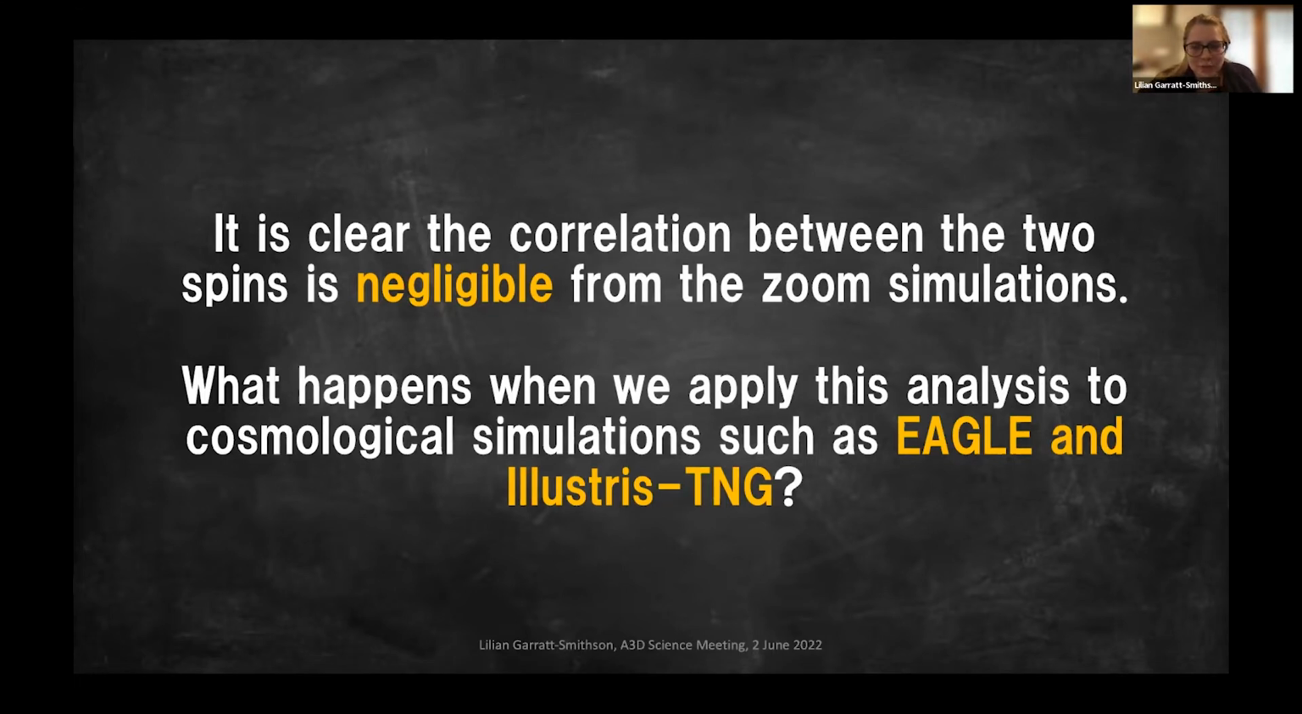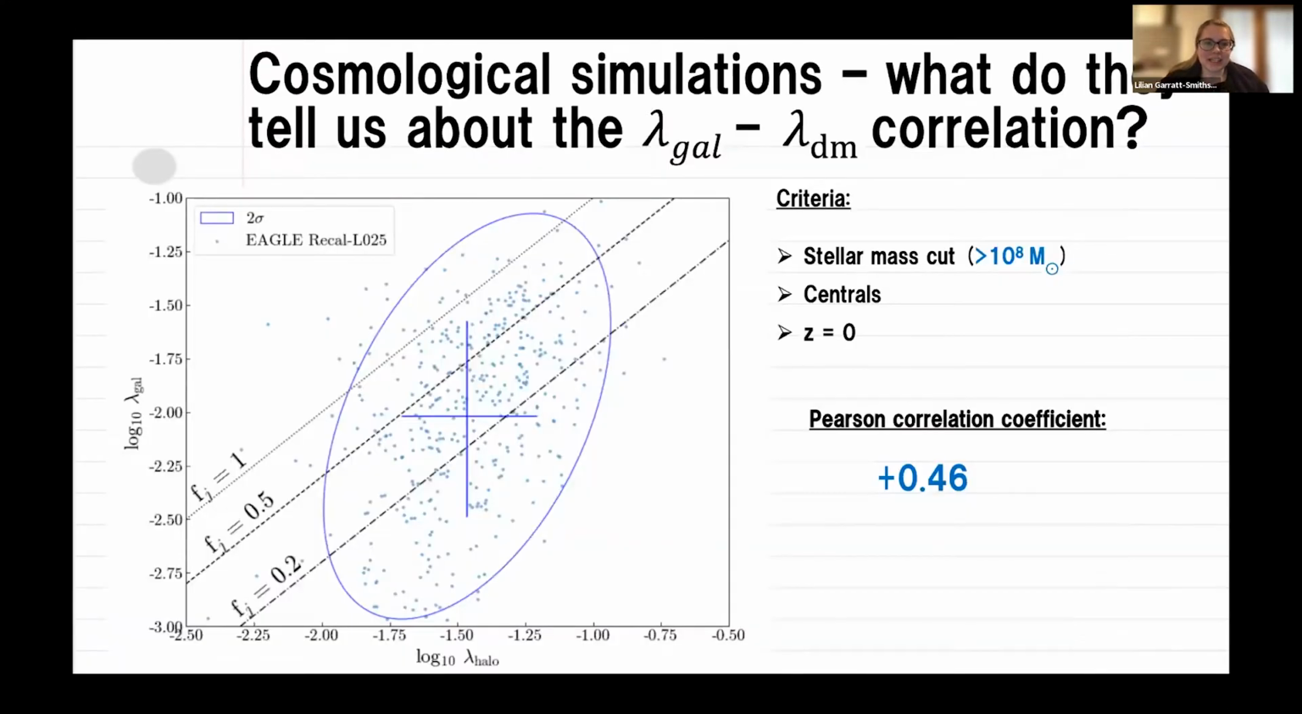But is this true when we apply this analysis to cosmological simulations such as EAGLE and Illustris, where you're not just looking at a selection of galaxies, you're looking at a whole volume? I've applied this analysis here. On the left, you're seeing exactly the same plot as we've seen before.